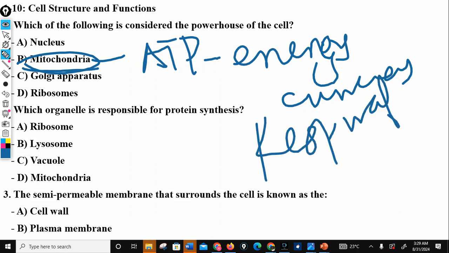So via the mechanism of respiration, which follows I think two pathways, and we have discussed that. I've prepared a video on that already, so I'm going to be posting it and linking it in the description below. So we've talked about all of this. Mitochondria is known as the powers of the cell because it generates energy for the cell.